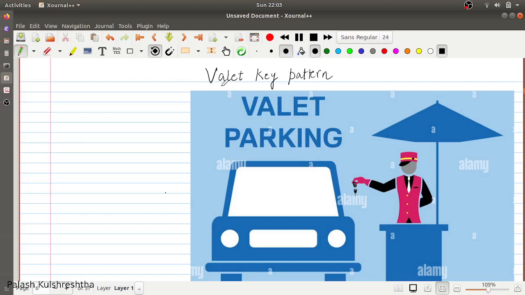Hi friends, today we are going to discuss another design pattern called the valet key pattern. Now in this pattern, we take similarities from valet parking.